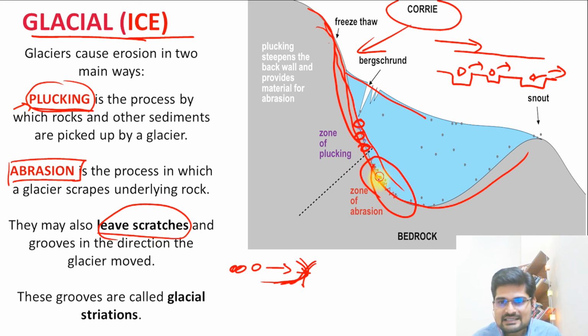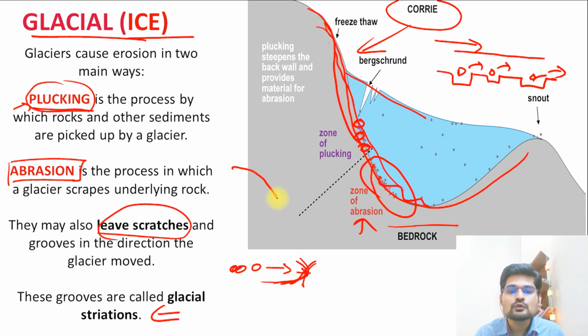And when these scratches are there because of this abrasive action of a glacier, remember that scratch what we see is called glacial striations. It looks like, if you scratch your skin in winters, what happens? Those white lines come out, right? Because of the dryness of the skin, it's similar. So a glacial surface does not look smooth when the glacier passes on it. Glacial erosion does not make a surface smooth. It tries to make these striations. It scratches the surface. So water smoothens the surface, glacier scratches the surface. That is the major difference that we need to remember in the erosional process by glacier.